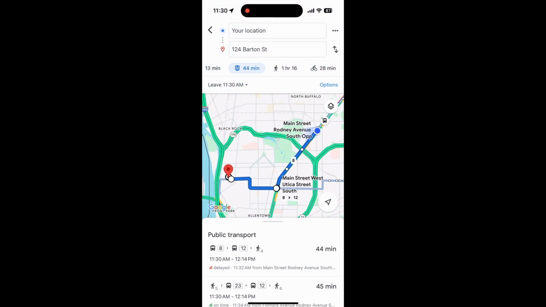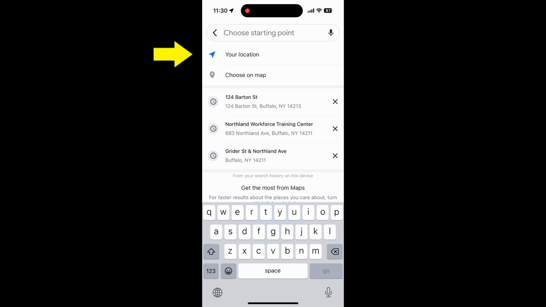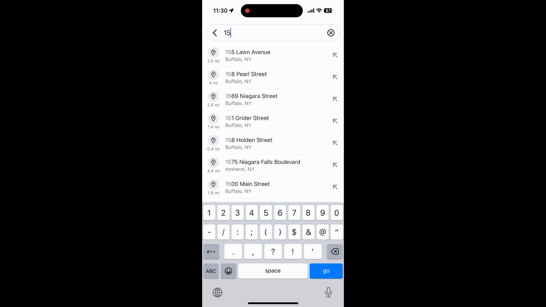I like to use the From Your Location button to make sure I'm starting at the right spot. But if you are planning a route for later, you can use a different address. Today we want to travel from the Department of Social Services, so we'll either type that in or the address, which is 158 Pearl Street.